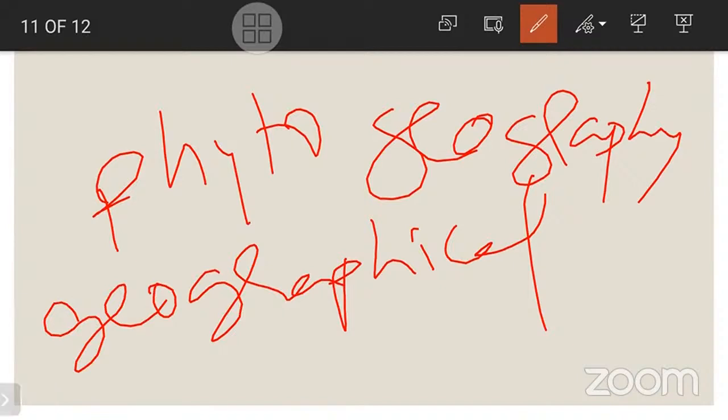So where the plants are geographically found, and the study of the geographical distribution of plants, past and present, is phytogeography.